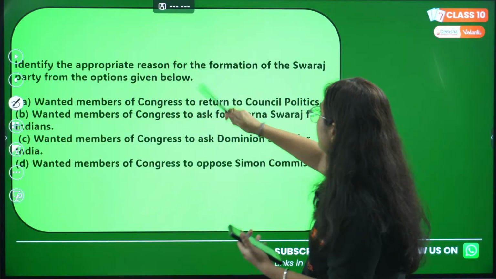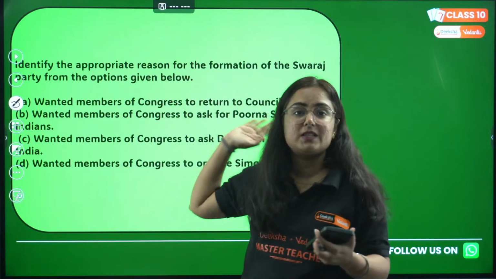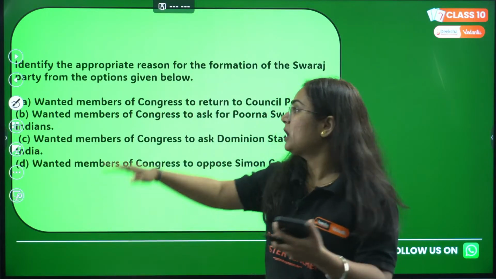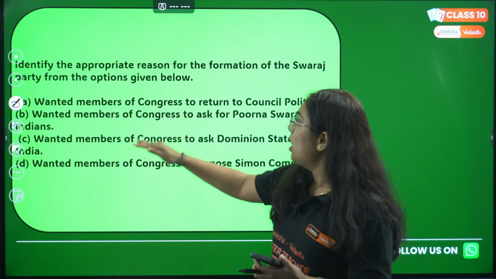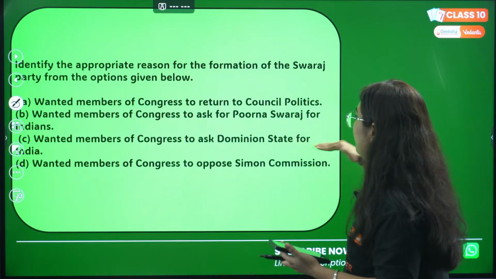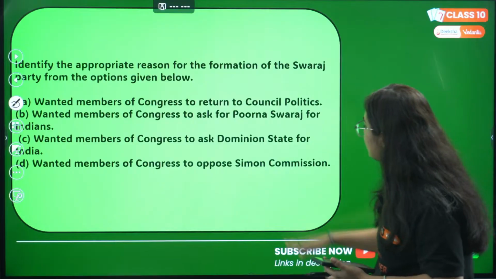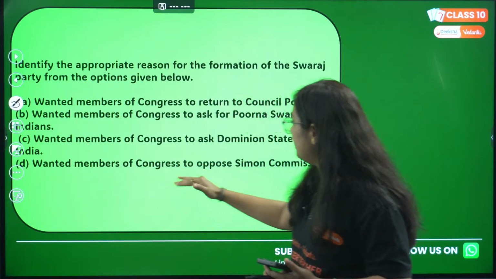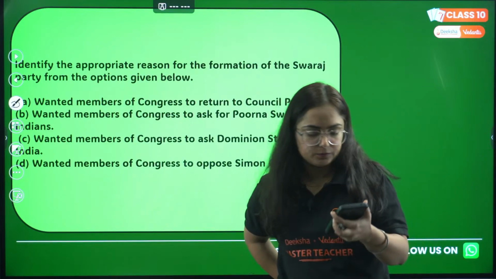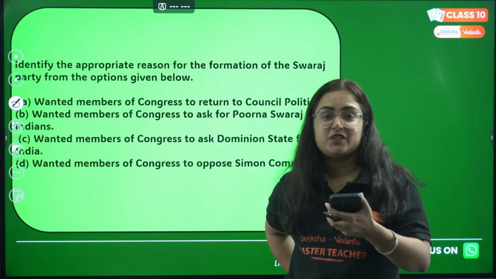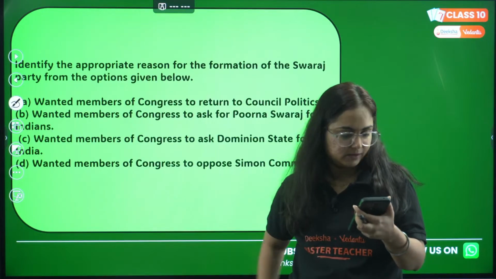Identify the appropriate reason for the formation of the Swaraj Party. Option A, wanted members of Congress to return to council politics. Option B, wanted members of Congress to ask for Purna Swaraj for Indians. Option C, wanted members of Congress to ask for Dominion status for India. Or D, wanted members of Congress to oppose the Simon Commission. Students, fast. Let's check who is fastest finger first and becomes Karodpati.